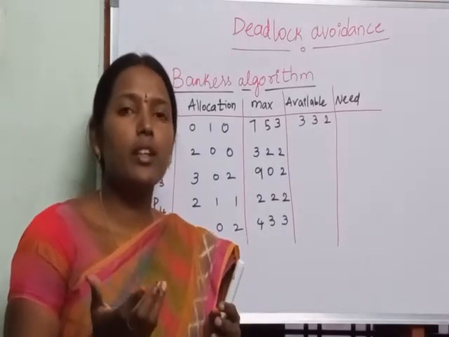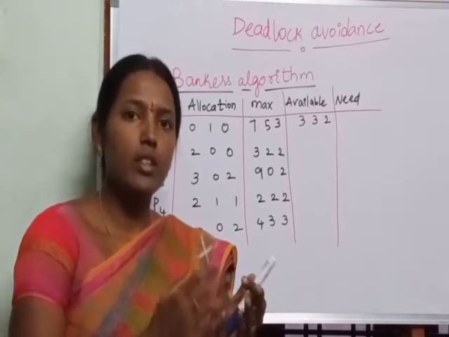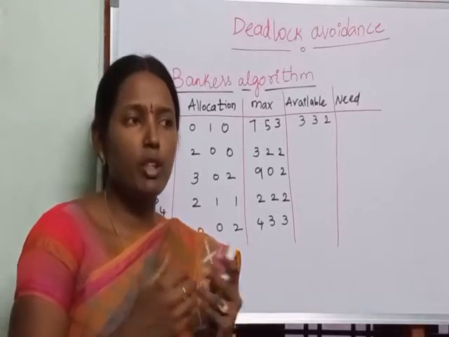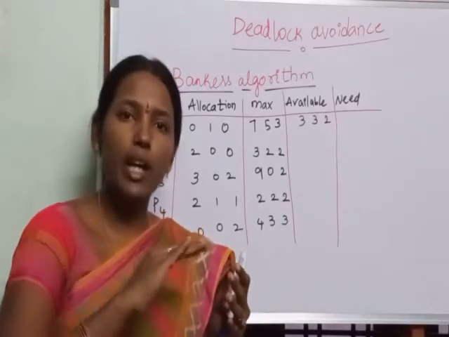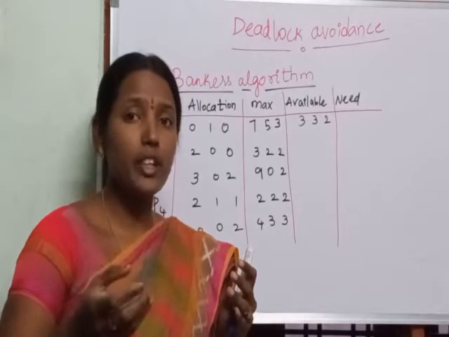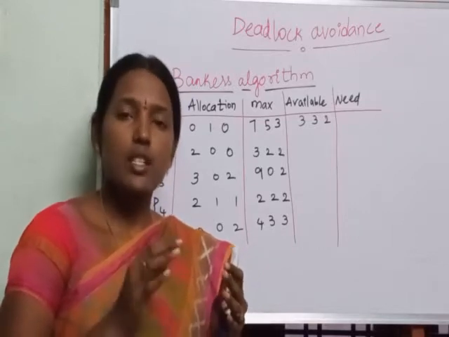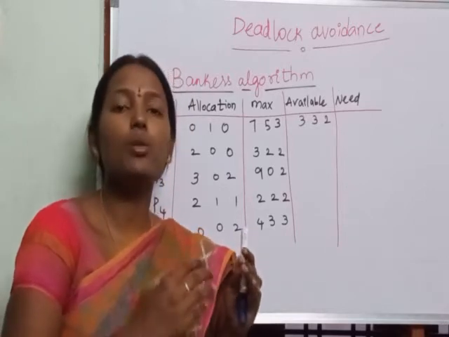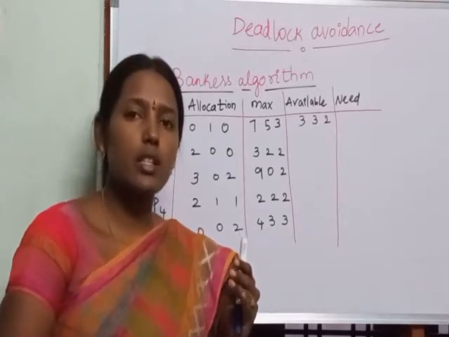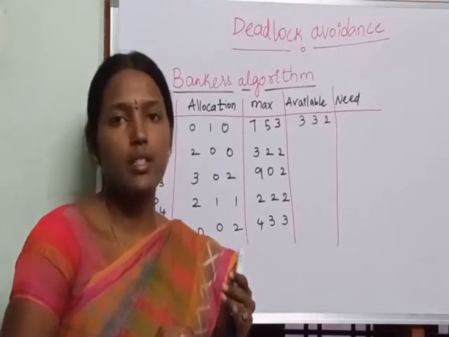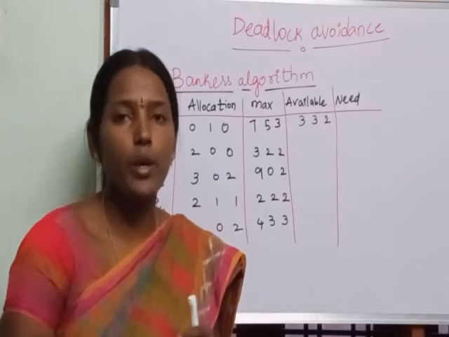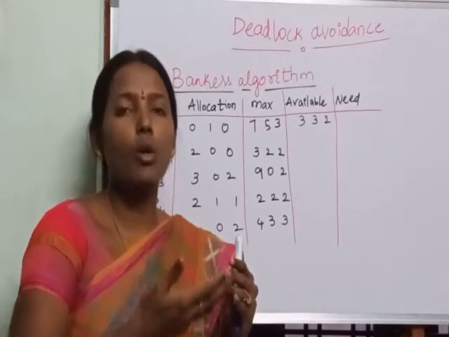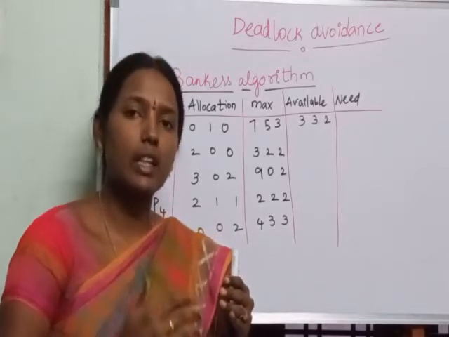For example, if we have a friend in a critical condition, and your friend's behavior is not good, what will we do? We avoid them. That means we do not talk with them and we do not discuss anything with them. Similarly, before a crash happens, we have to take precautions so that the crash does not occur. That is what we call deadlock avoidance. That means before the deadlock, we have to take care that the operating system does not enter a deadlock.